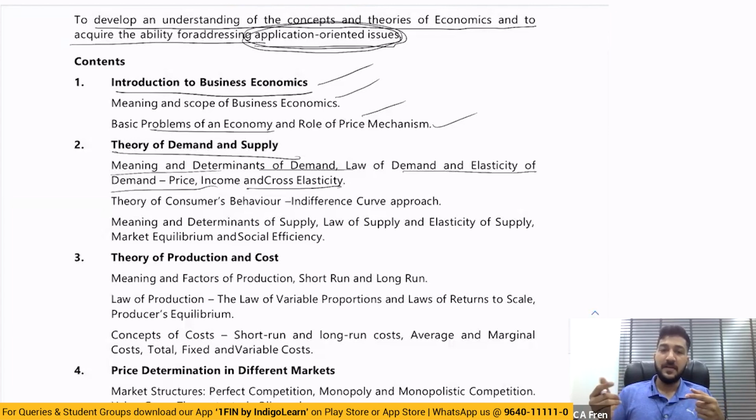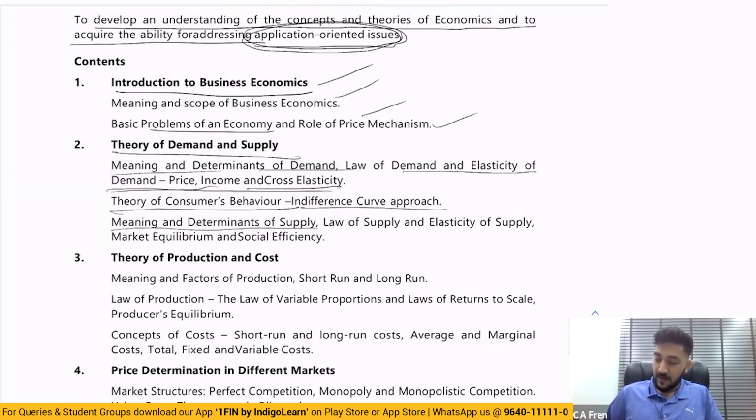So here what has happened is, although the basic concepts remain the same, some refining they have done in terms of removing some small concepts and adding some more examples or more numericals or more concept based text, right? So they have started adding that. So here this will remain the same. Consumer behavior, indifference curve remains the same.